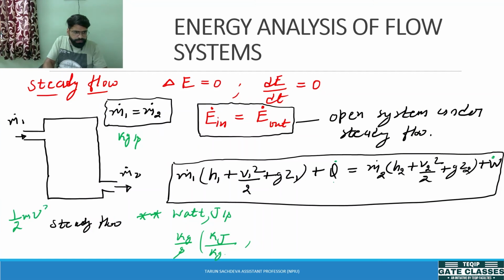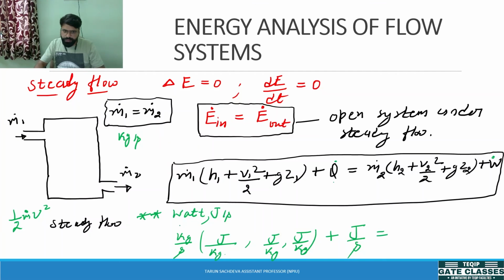Kinetic energy is half mv square, this is joule, and if I have taken the mass flow rate, then it comes out to be joule per second. So this is again kilojoule, and if we don't write kilo on either side anywhere, then this is joule per kg, this is also joule per kg, this is also joule per kg, plus this has to be in joule per second. Again, this is also similar to this, so I don't need to write it. So this equation on the RHS should also be equal to this, so what should come? Joule per second. So we have to balance every quantity so that it will be in joule per second, or joule per minute, whatever. So the unit balance has to be there.